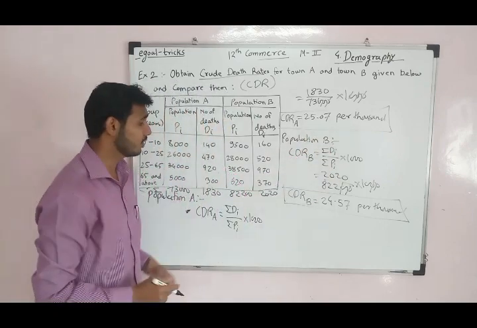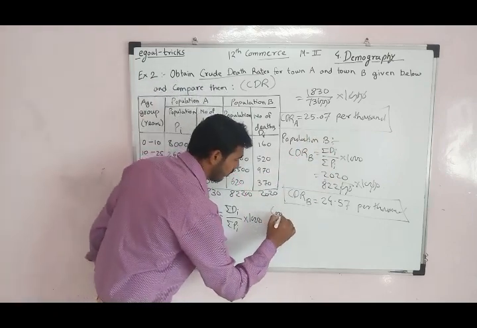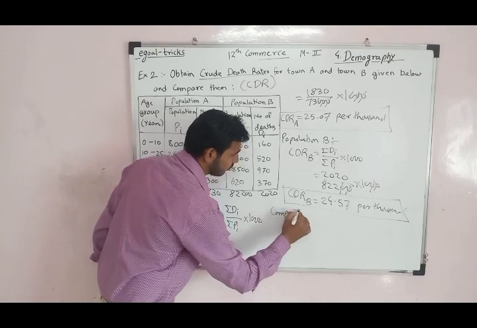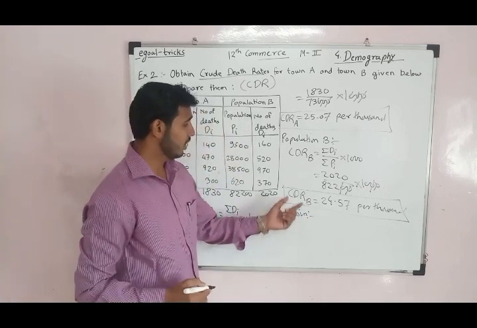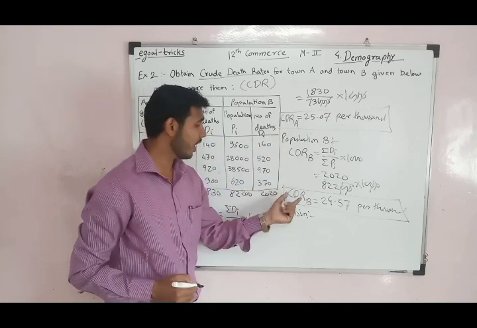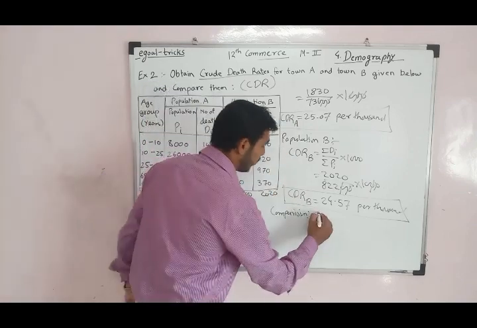If we compare this, we get the comparison.